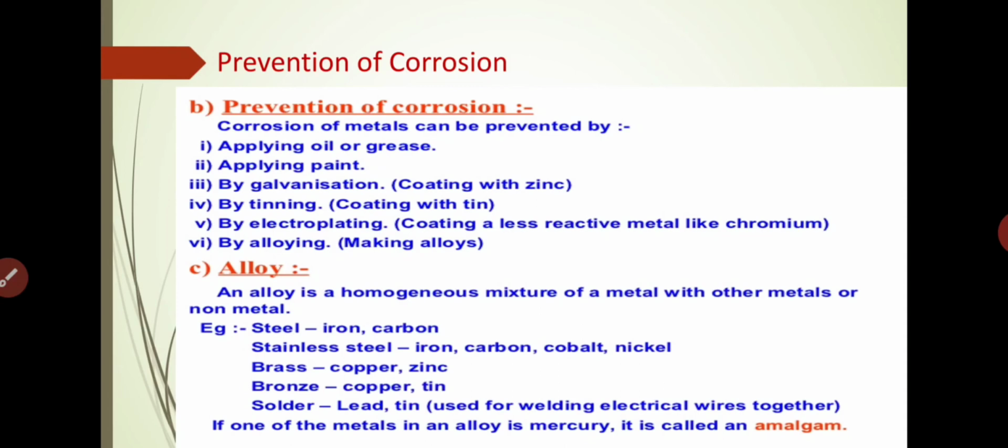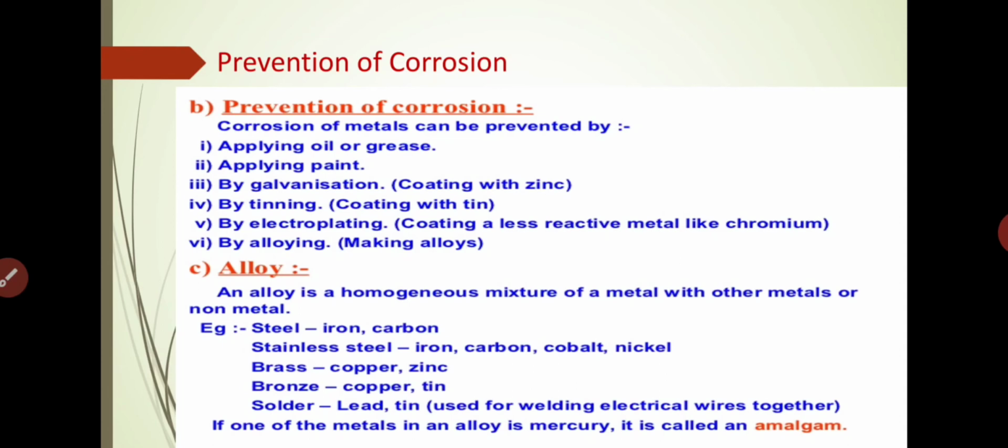It means that if we apply grease or oil on the surface of a metal, that oil or grease layer prevents contact of air with the metal. So we can say applying oil or grease, or applying paint. These two points are similar. Painting means painting the surface of the metal after cleaning it thoroughly.